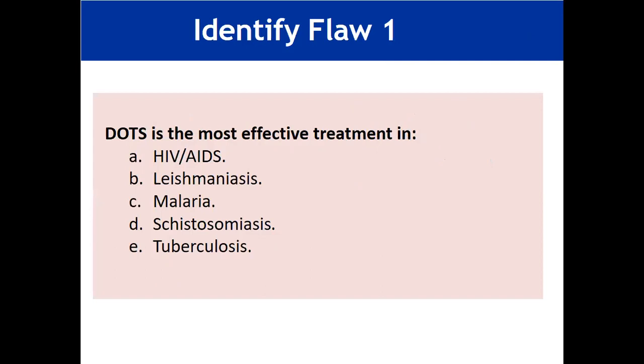Now here is just an example. We will discuss which flaws are in it, and then in the next slide we will discuss which flaw is present. So here is an MCQ: DOTS is the most effective treatment in HIV, AIDS, leishmaniasis, malaria, schistosomiasis and tuberculosis.